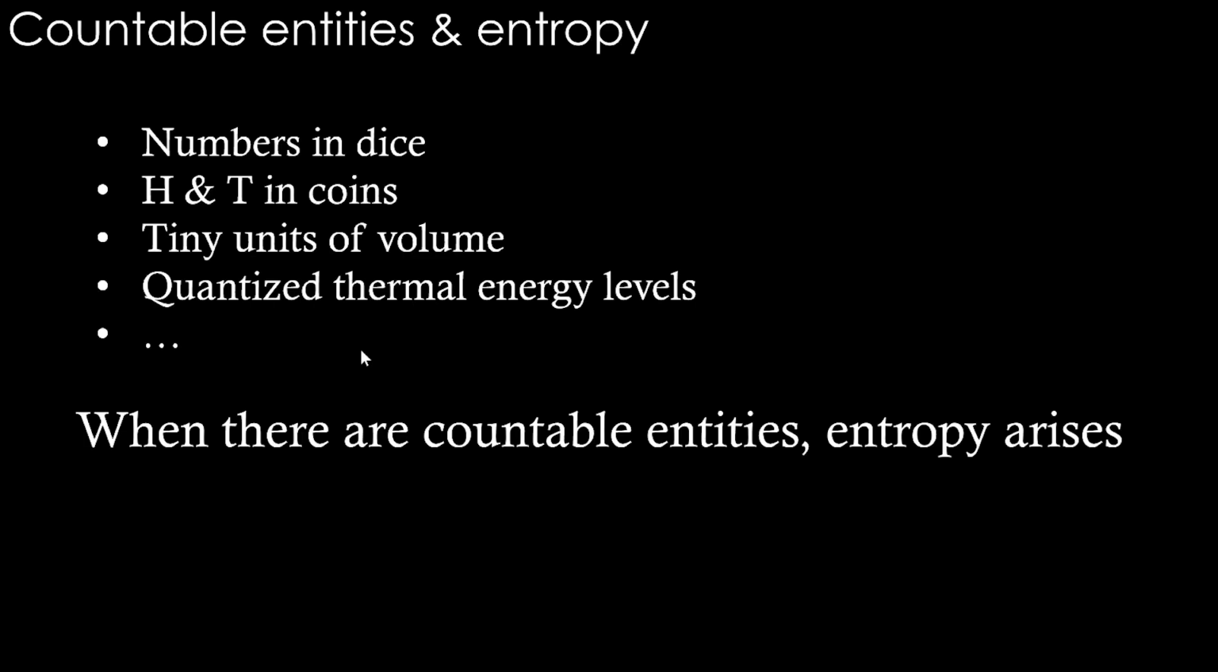So I'm using a very generic word, entity. I'm not even telling what it is. Okay, so anywhere you see quantized or discretized entities to count in a system, we can talk about entropy there. Okay, we can calculate a W there. This is quite powerful. So when there are countable entities, entropy arises. From statistical thermodynamics, we can calculate it.